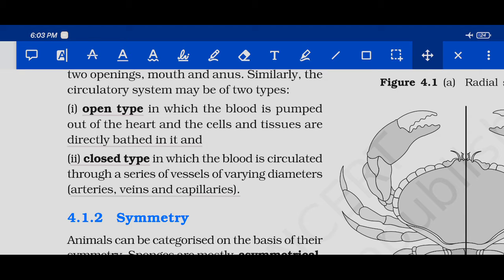Let me read the statement. Closed type of circulatory system in which the blood is circulated through a series of vessels of varying diameter. See, this is very important again. Okay, they are saying varying diameter.